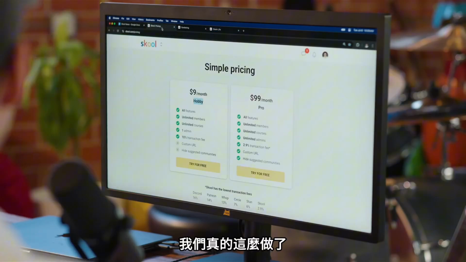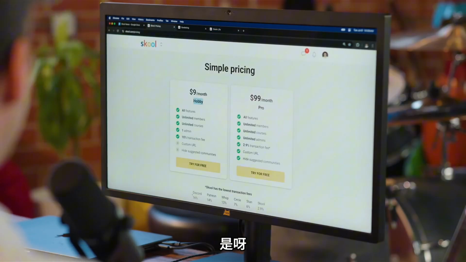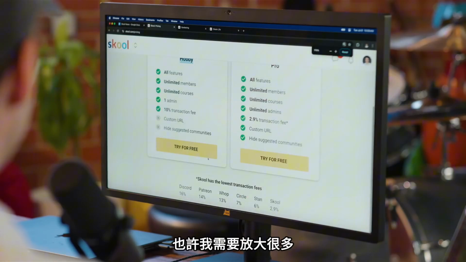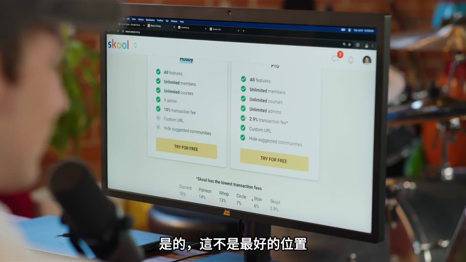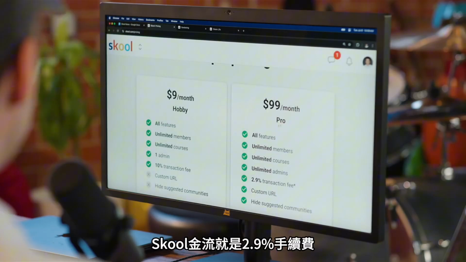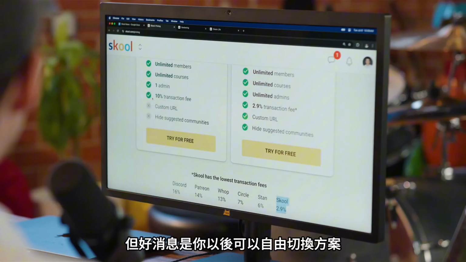Anyway, we want to have the lowest fees, which we honestly do. Like if you see down here, we have a comparison chart too. Maybe I need to zoom in a lot on this. Oh, it's not in the best position for that. You can see it. But yeah, Skool is 2.9% once you're on this Pro plan, 10% when you're on this plan. But the good news is that you can switch later.